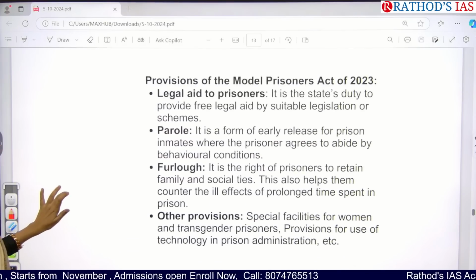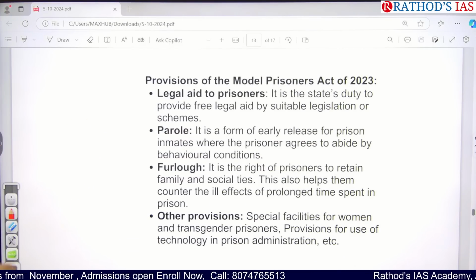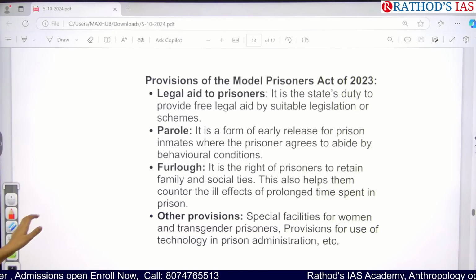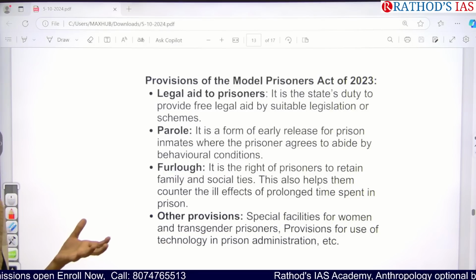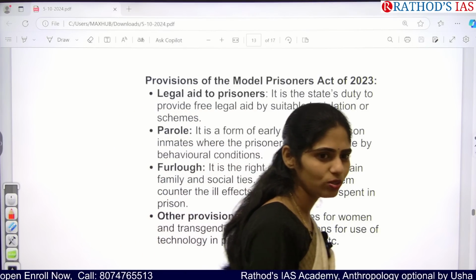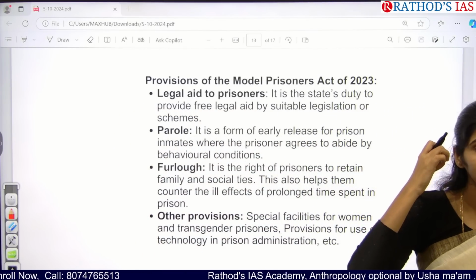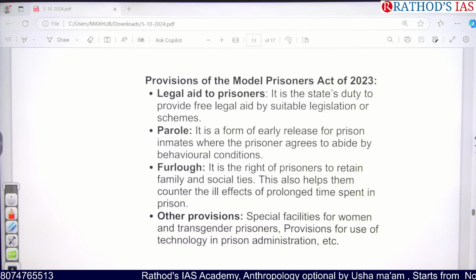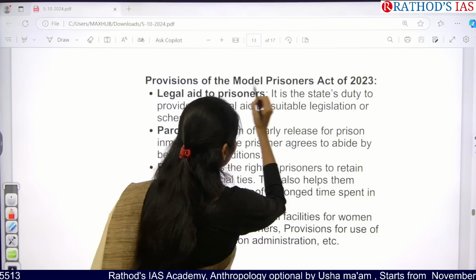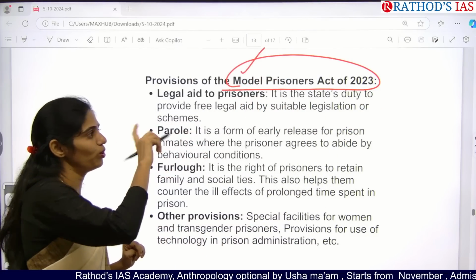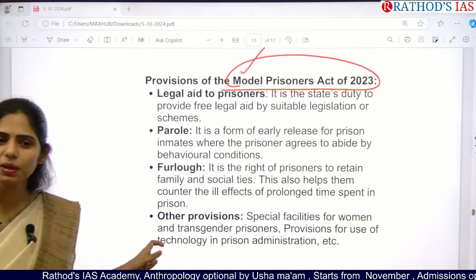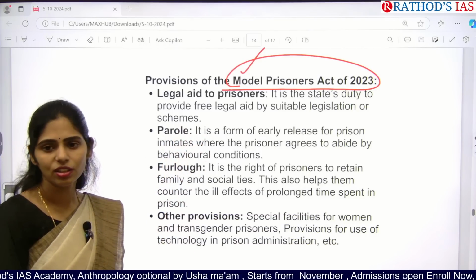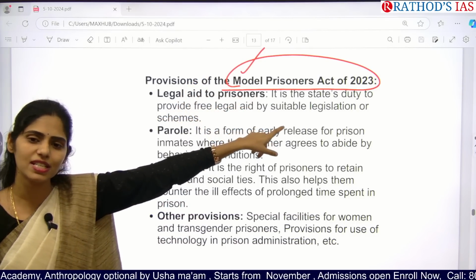And here we have the Model Prisons Act of 2023. Under this act, you need to know what provisions are given to the prisoners. I think you might have heard about parole and furlough. These are words you hear when you watch movies, yes or no? So what is the exact meaning of these words? Do you know? You have to know this because you will get questions on this in your prelims. So why do we need to know about the Model Prisons Act of 2023? Because the Supreme Court said that we have to make reforms in our prisons, and that has come up under this Model Prisons Act of 2023.